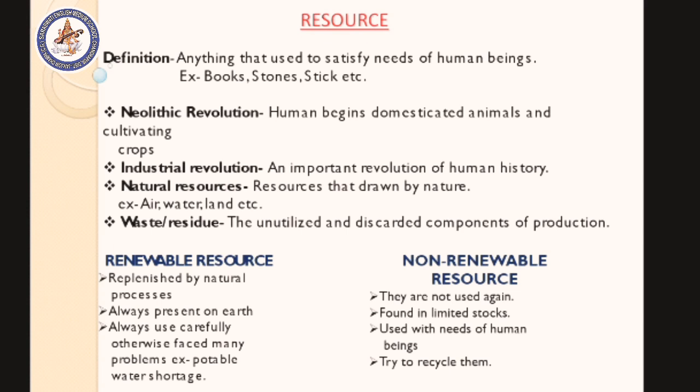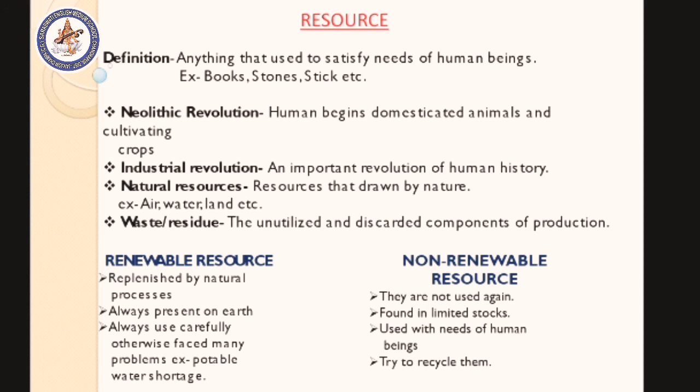The second one is non-renewable resources. These resources cannot be used again, and they are found in limited stocks. If human beings use them carefully, they get profit and benefits from them, because they are limited stocks.